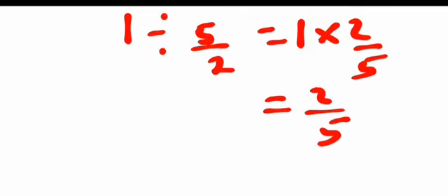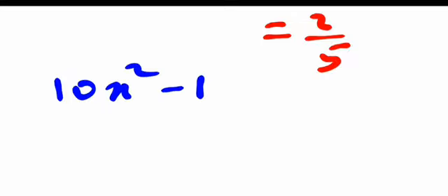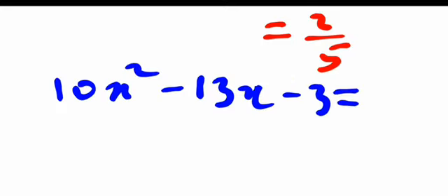And what the question is now saying is, for what value of x do we make that expression undefined? That means our denominator has to be 0. Our denominator in this case is 10x squared minus 13x minus 3, so 10x squared minus 13x minus 3 will be equal to 0.